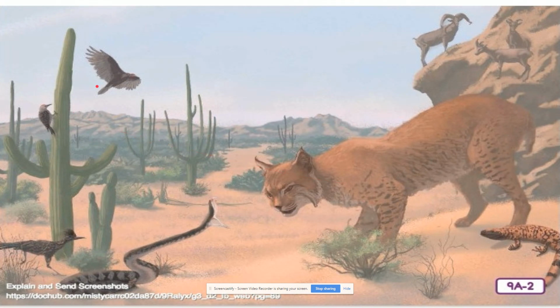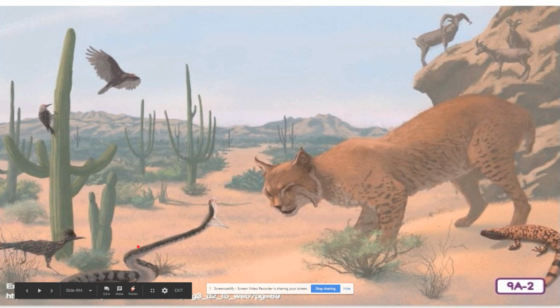Just by looking at these animals, are you able to classify them? The bobcat and the sheep, they are both covered in fur, so we know that those are mammals. What about the Gila monster? It's a reptile, one of only 2 venomous lizards in America. What about the rattlesnake, which is also covered in scales? Yes, it is a reptile. It is venomous as well and is one of the few reptiles that gives birth to live young.